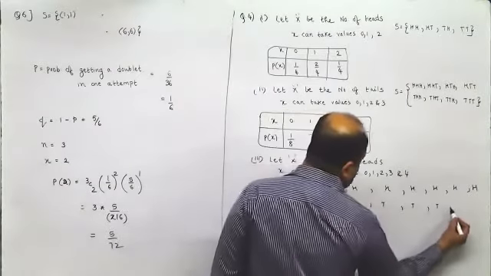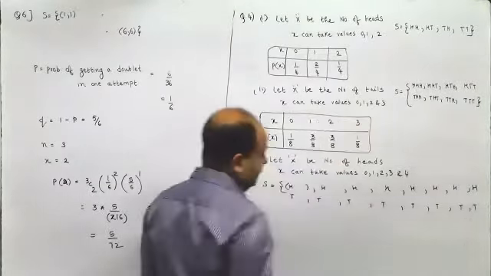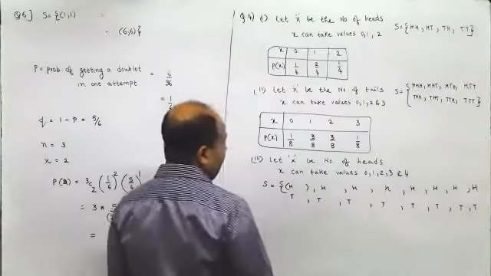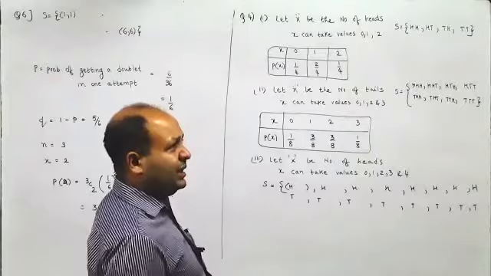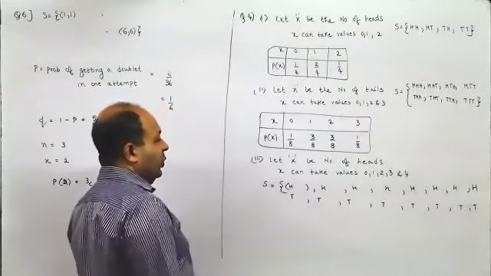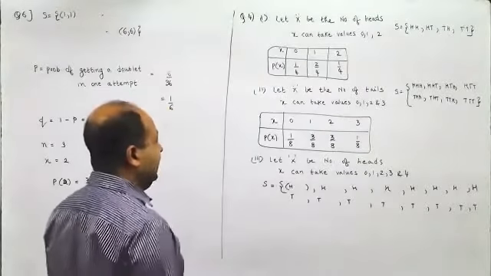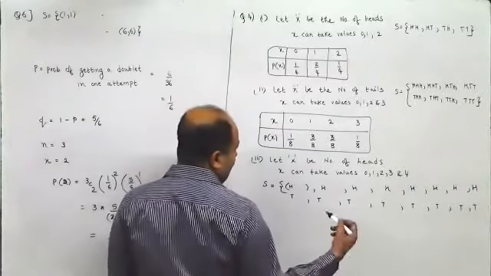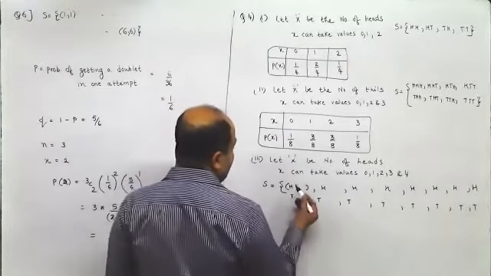Someone was saying, can we use nCx? Yes, you can. Out of 4, 0 tails, 1 tail, you can use that. 4C0, half raised to, yes, you can do that.